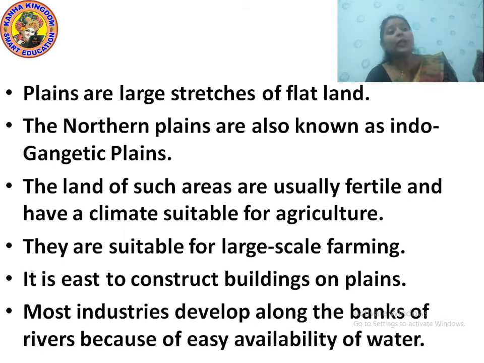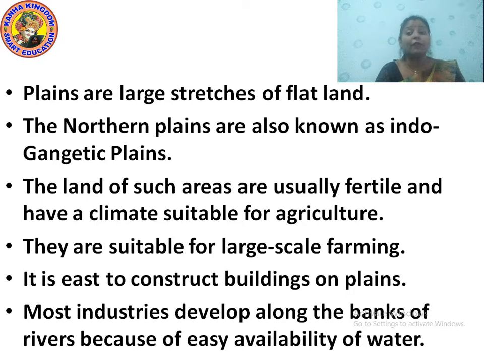So the plains are usually flat land, large stretches of flat land. The northern plains are also known as the Indo-Gangetic Plain. These land areas are very fertile and have a suitable climate for agriculture.